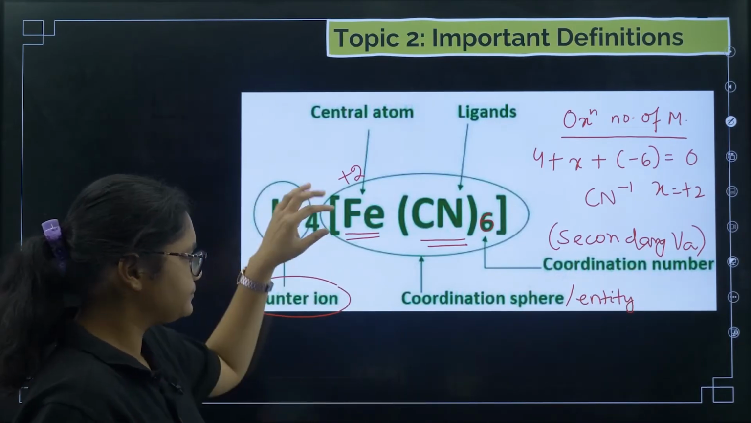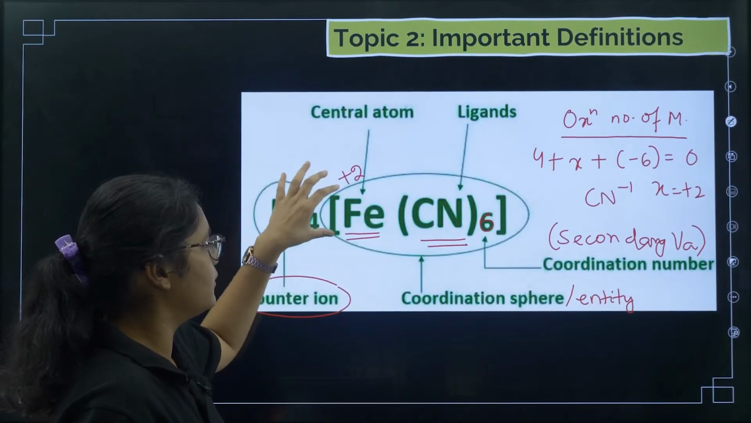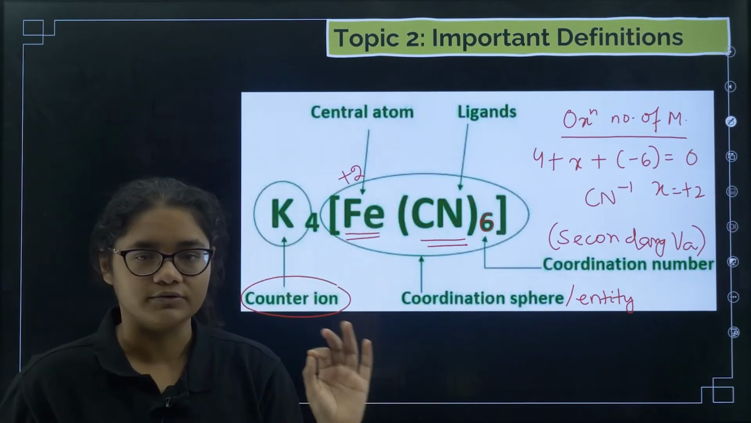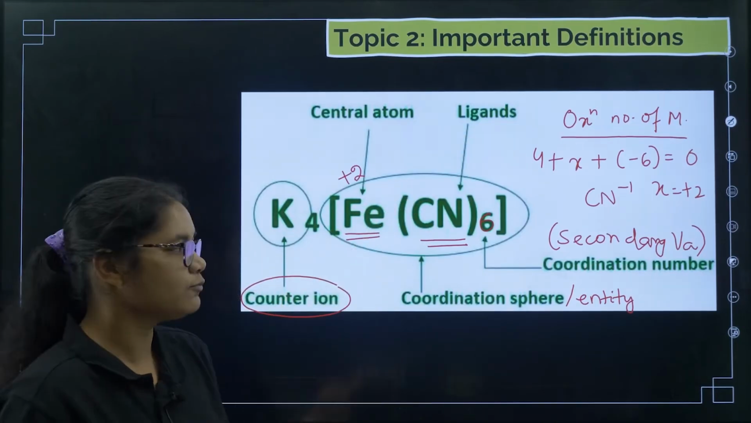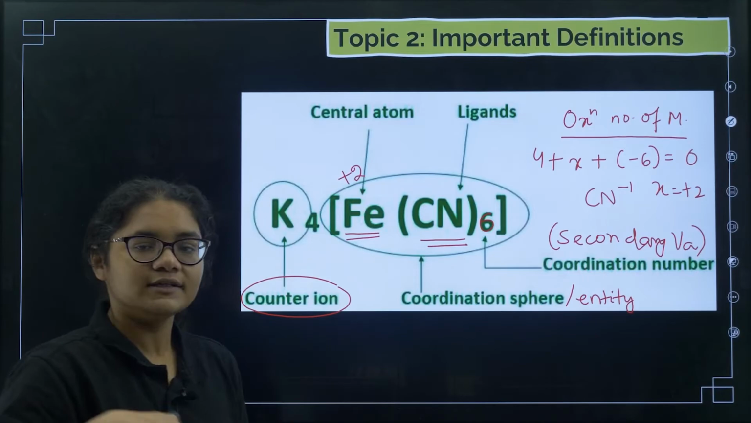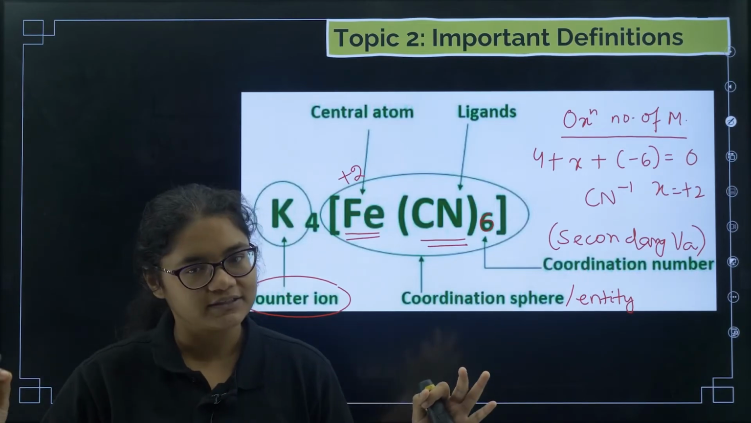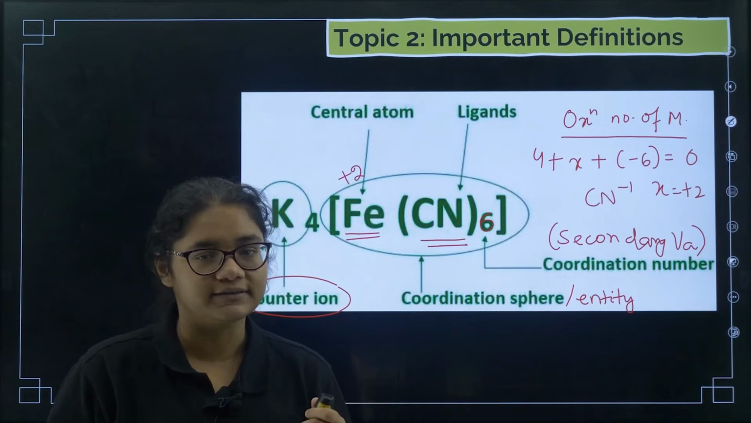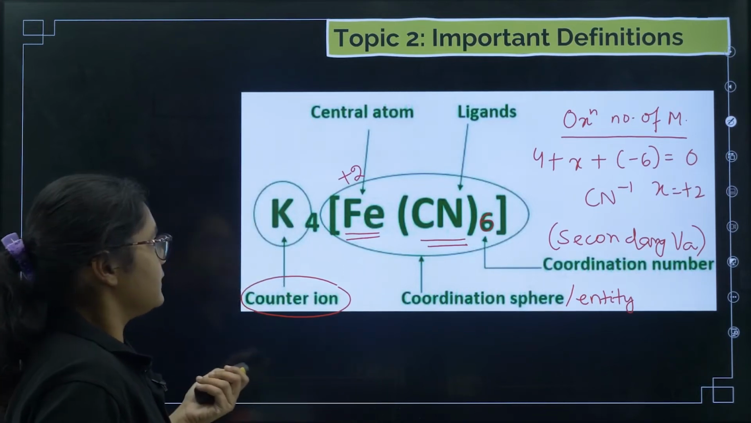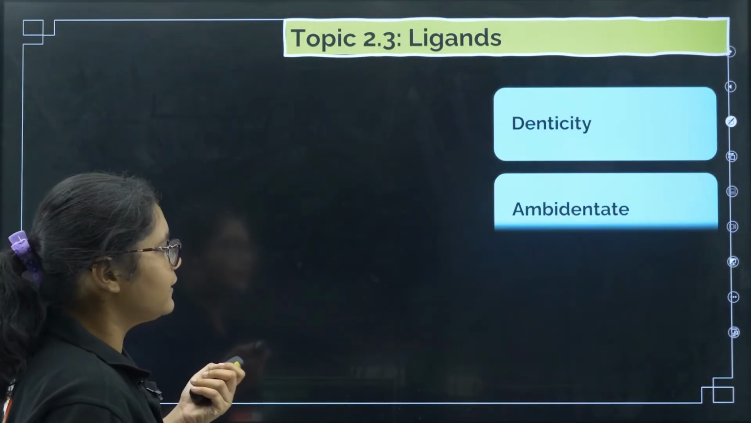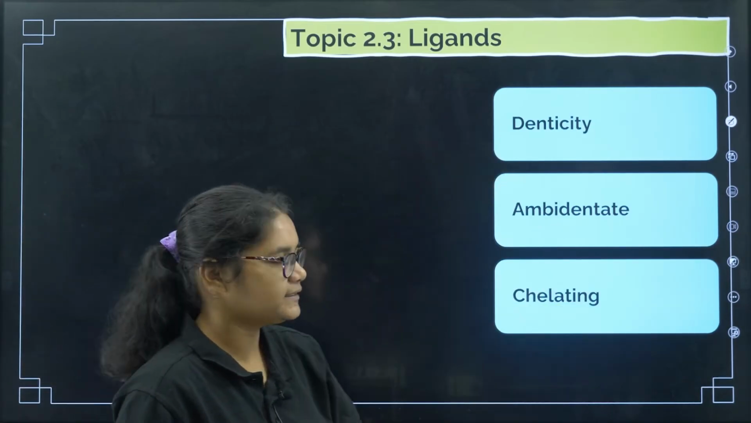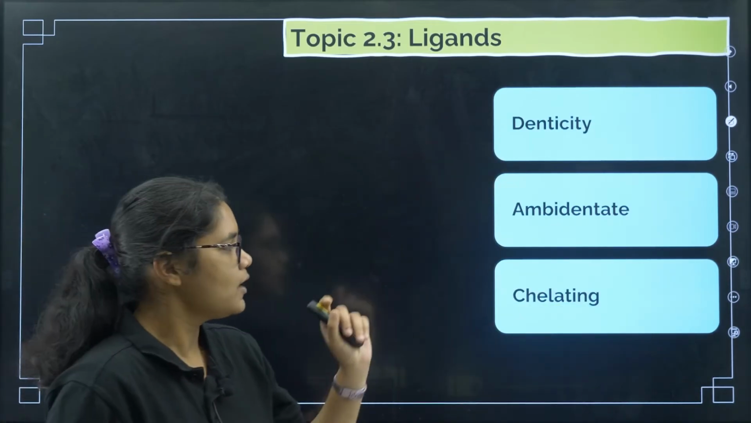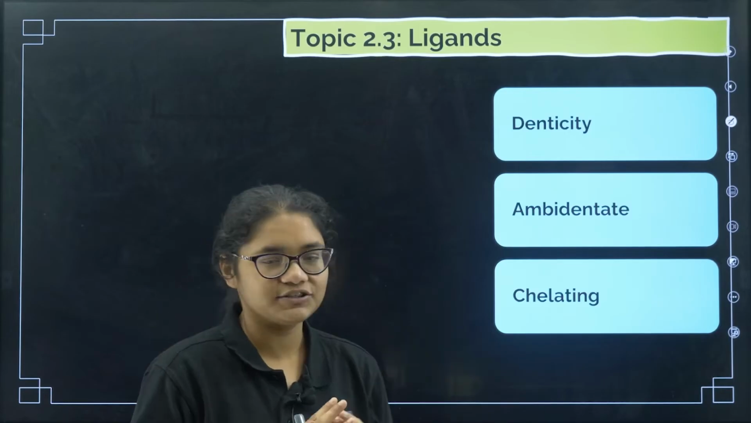Then you have the oxidation number of the metal, and you need to know how to calculate it. For that, what you need to know is the charge of the ligand. So I will give you a list of ligands and their charges in the next class, so that you can easily calculate the ligand charges. Okay, fine. Now coming to ligands. About ligands, we are going to study these 3 things: one is denticity, one is ambidentate ligands, and another is chelating ligands.